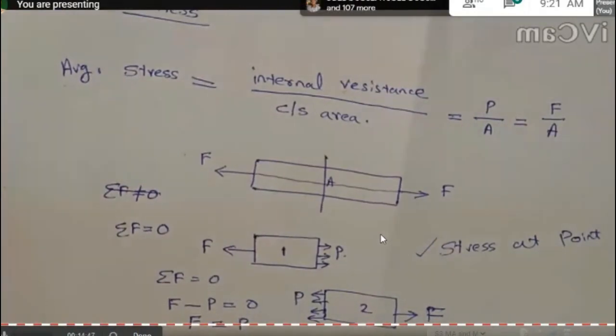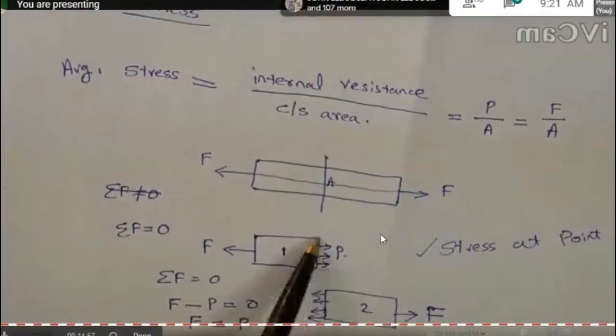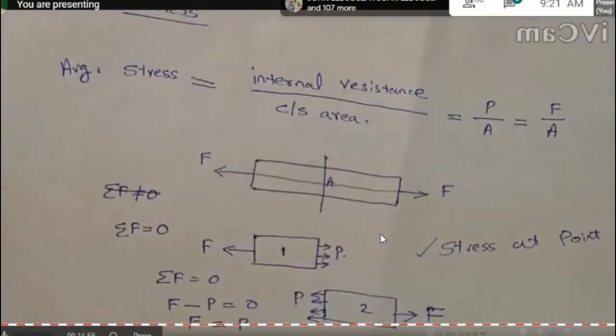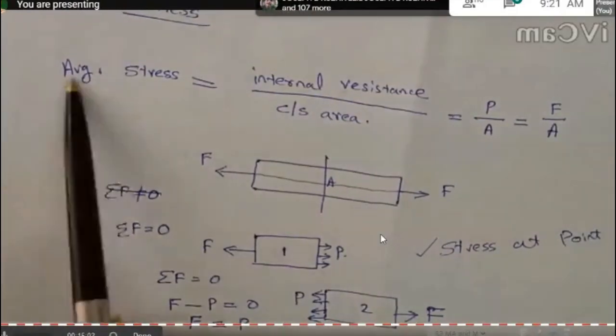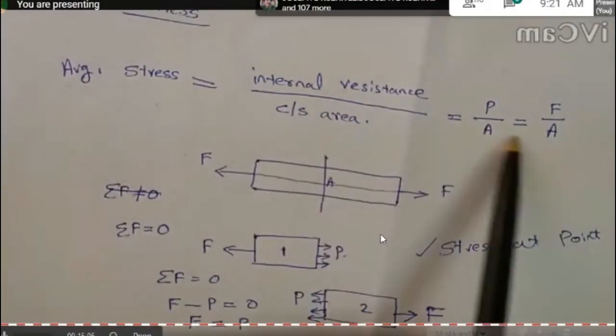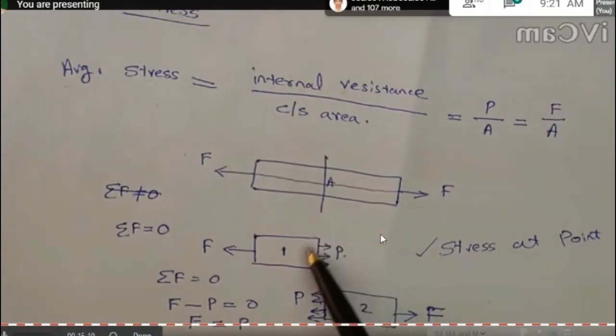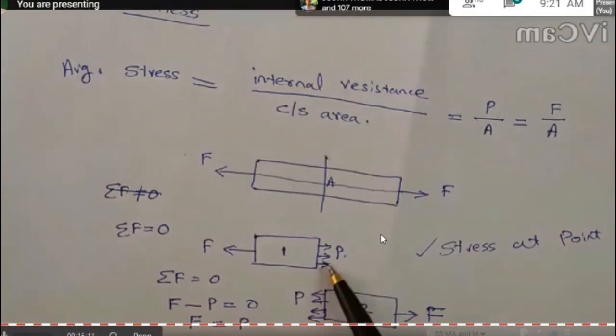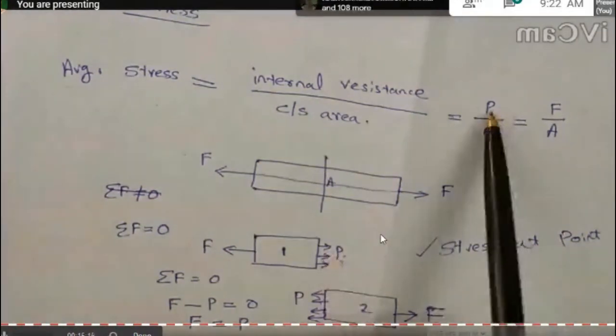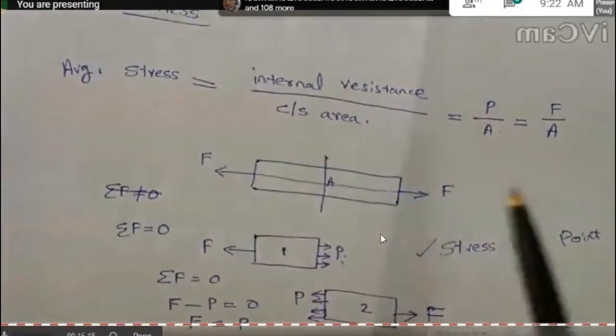And here, this force is acting through the axis. So the stress developed will be uniformly distributed across the cross section. So the calculation of average stress is very easy because the stress is uniformly distributed. So the internal force is uniformly distributed, and there is only one internal force, that is P. So we can take this P value directly, and P by A is equal to average stress.